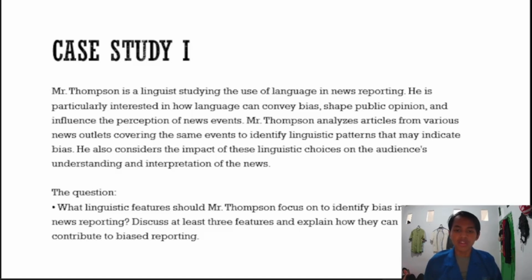The question is, what linguistic feature should Mr. Thompson focus on to identify bias in news reporting? Discuss at least three features and explain how they can contribute to biased reporting.